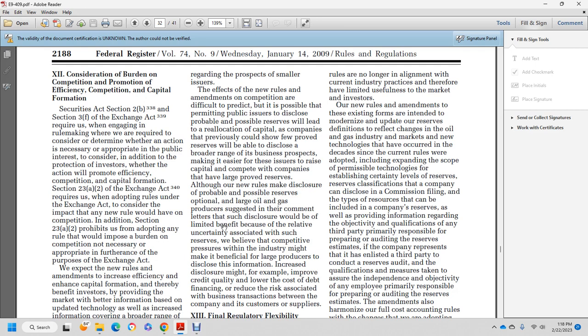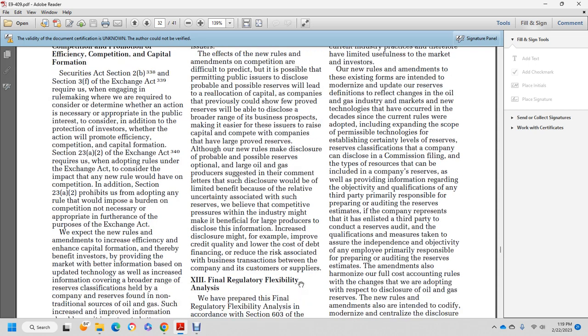Some commenters suggested that such disclosure would be of limited benefit because of the relative uncertainty associated with the size of the reserves. We believe that competitive pressure within the industry might make it beneficial for large producers to disclose more information and increase the amount of disclosure, for example, to improve credit quality, lower the cost of debt financing, and reduce risks associated with business transactions between the company and its customers or suppliers.